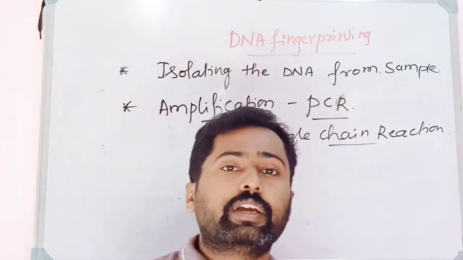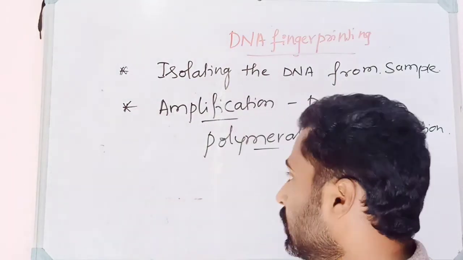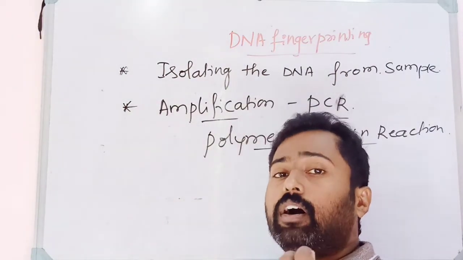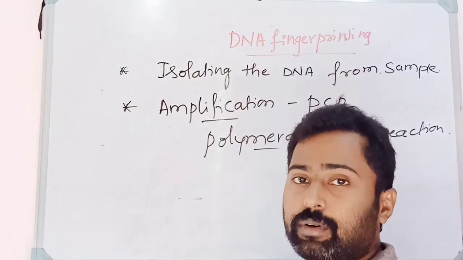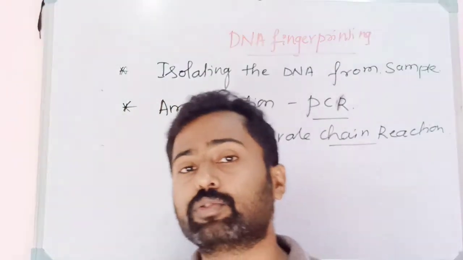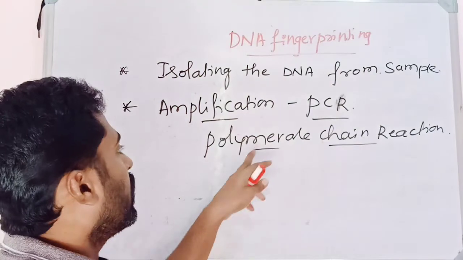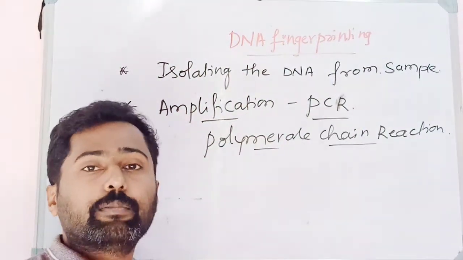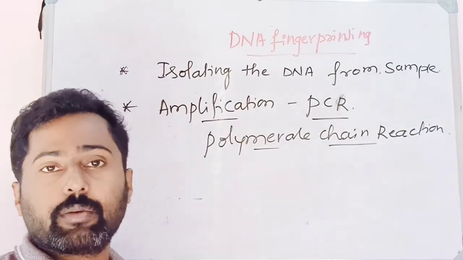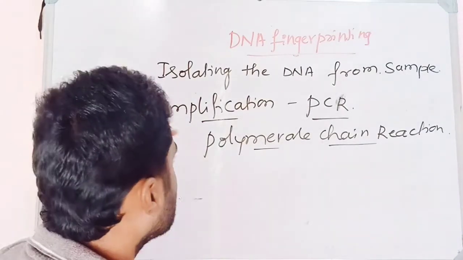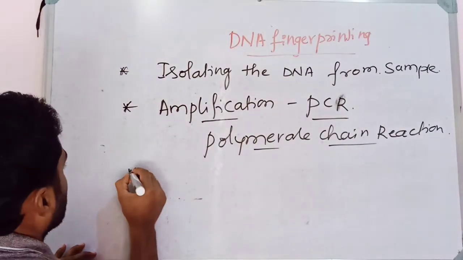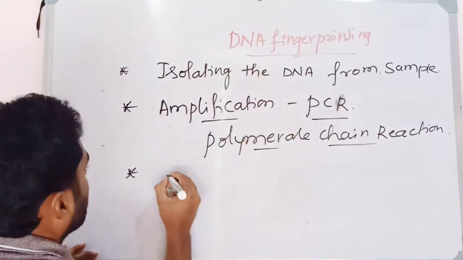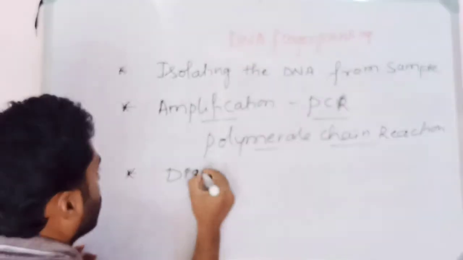Whatever amount of DNA is available in the sample can be amplified by this technique. With this instrument we can increase the number of copies of the DNA molecule. Okay, so that is the next step. Then the next one is digestion of DNA.